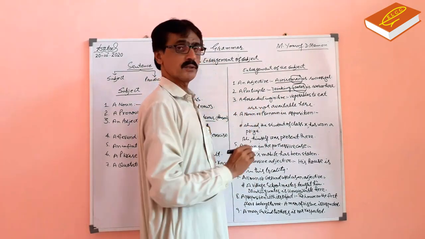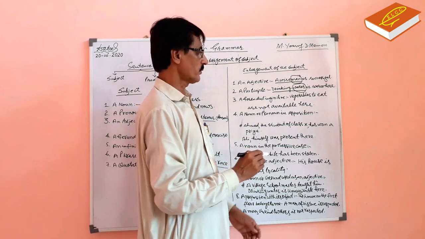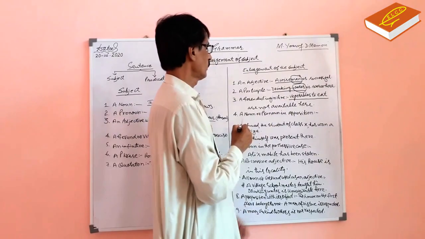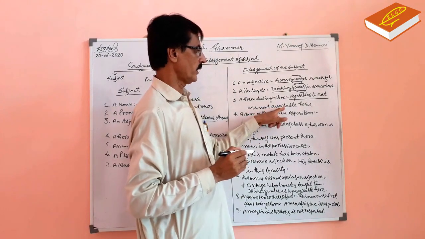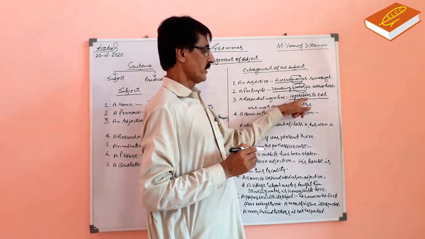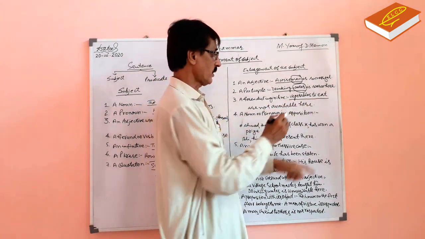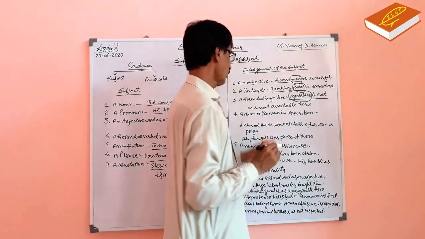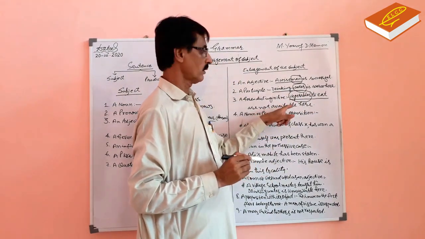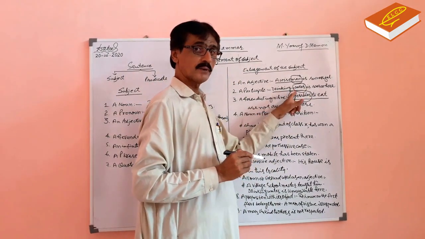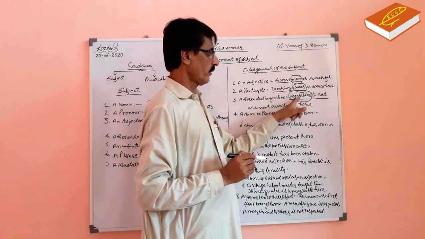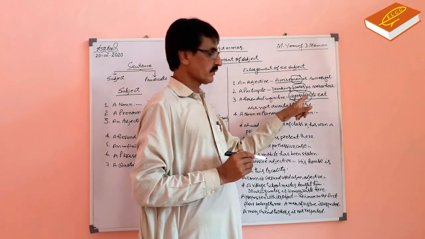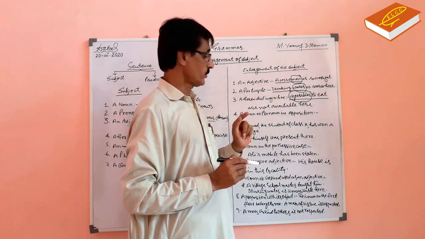Gerundial infinitive. Vegetables to eat are not available here. Vegetables to eat is a subject, but the subject word is vegetables. Vegetables are not available here. To eat is enlargement of the subject. So, vegetables to eat is subject, and the subject word is vegetables.